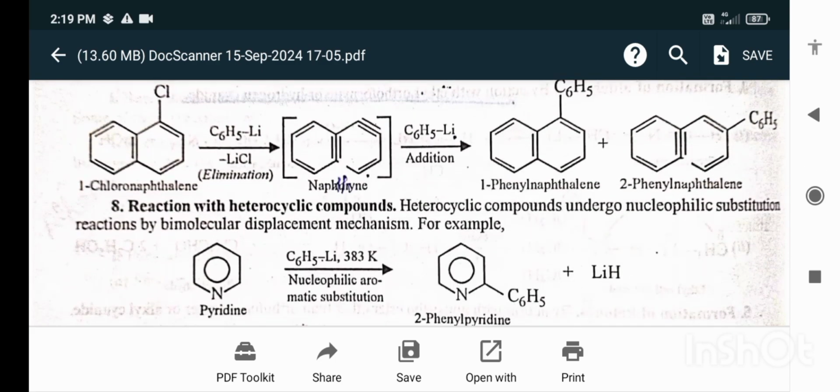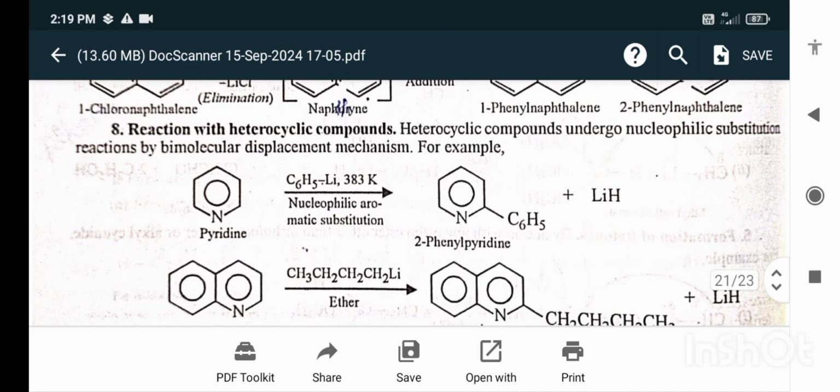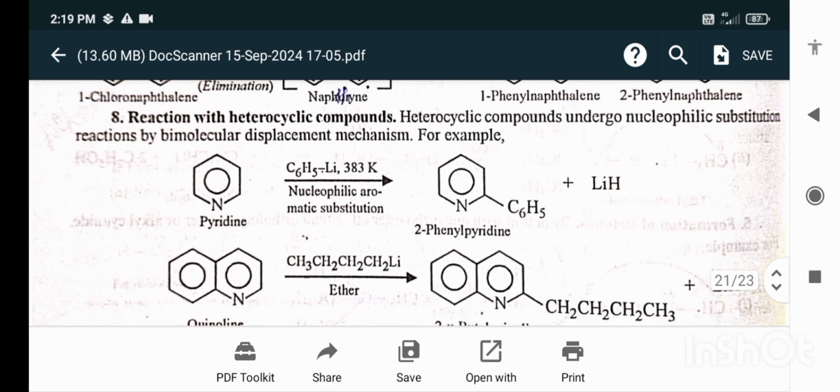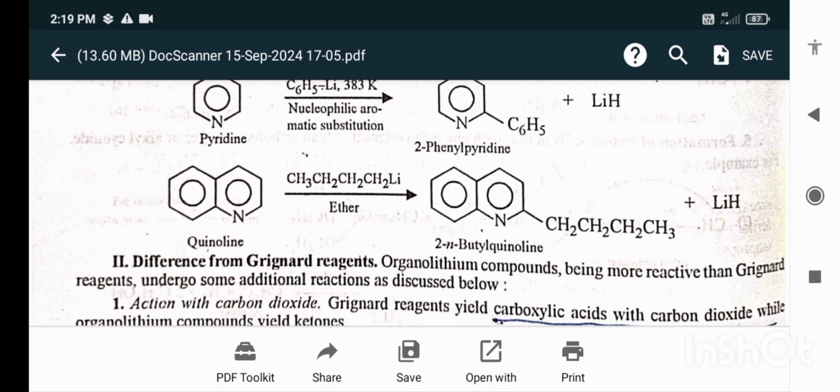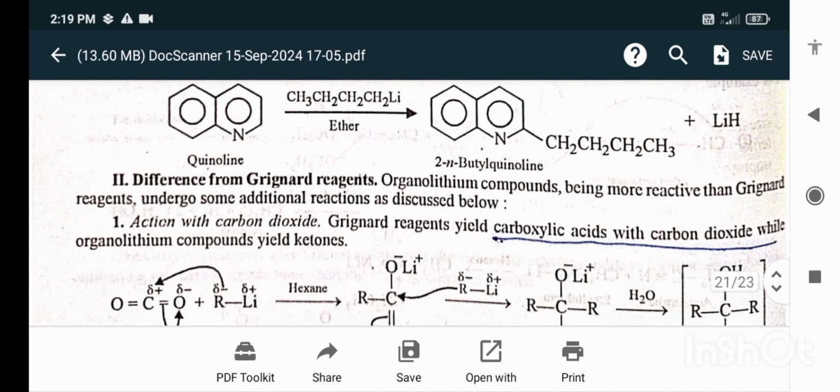Reactions with the heterocyclic compounds. Heterocyclic compounds undergo nucleophilic substitution reaction by molecular displacement mechanisms. Pyridine, when it reacts with phenyl lithium at 383 Kelvin, gives rise to 2-phenyl pyridine. Quinoline in the presence of lithium and ethers gives 2-butyl quinoline.